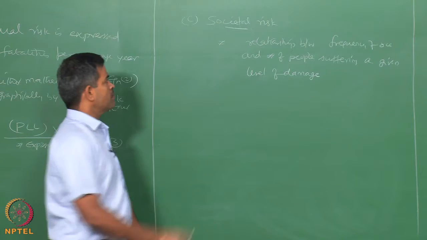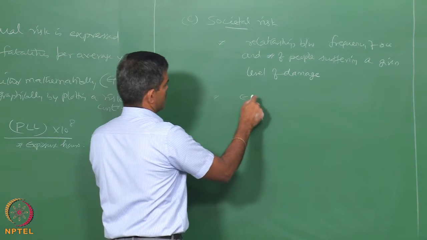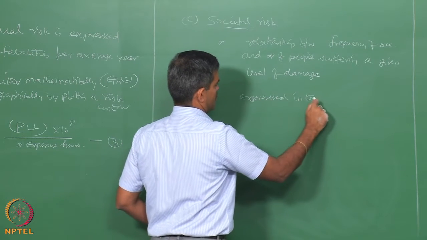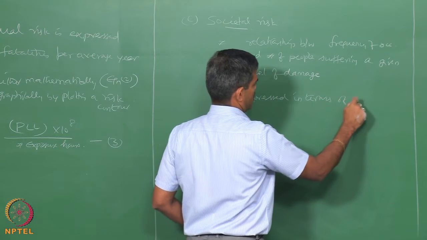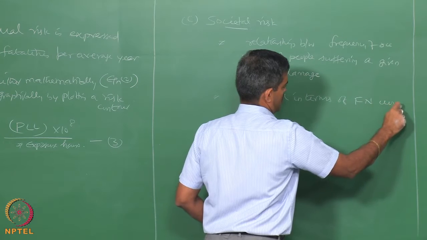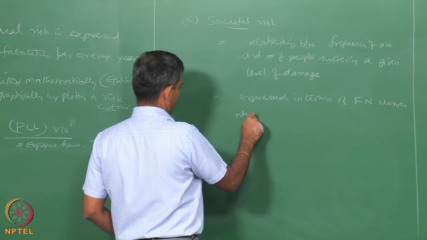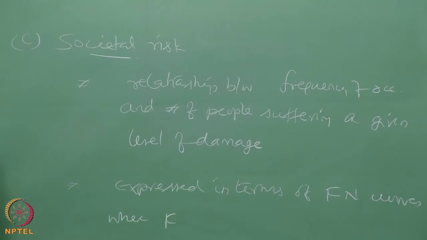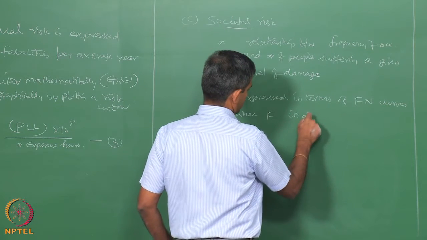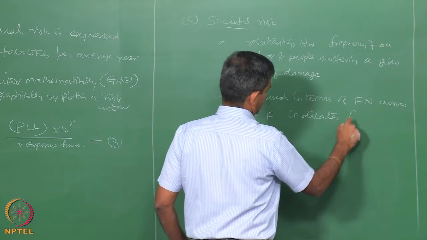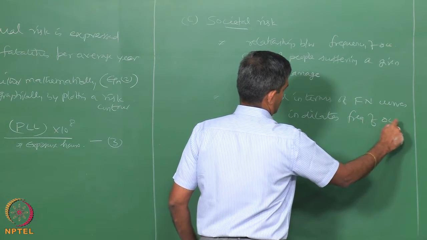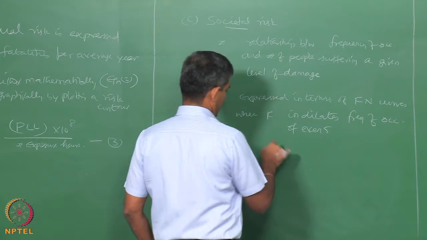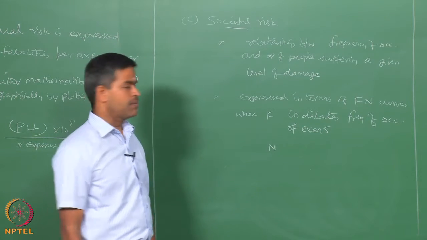It is expressed in terms of F-N curves, where F indicates the frequency of occurrence of events, and N indicates the number of fatalities.